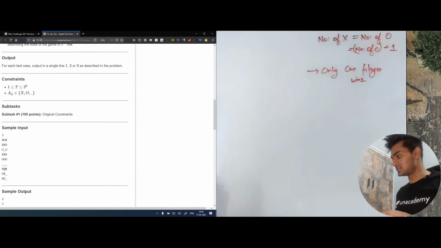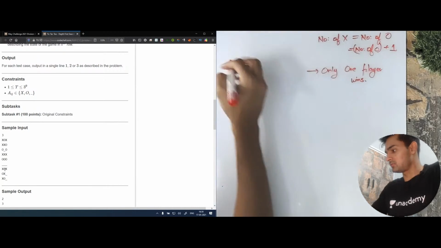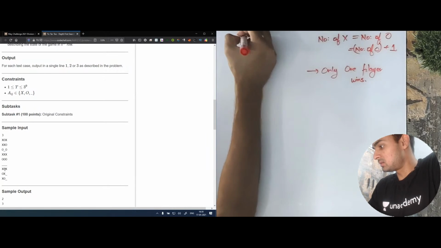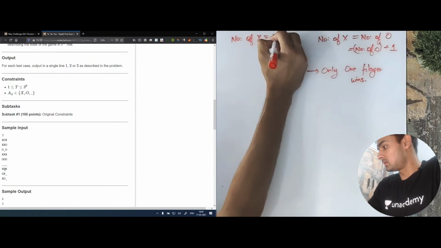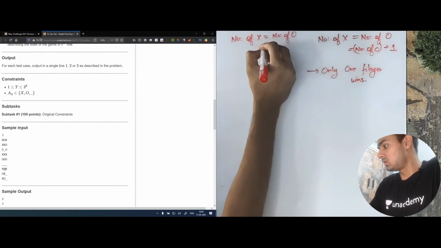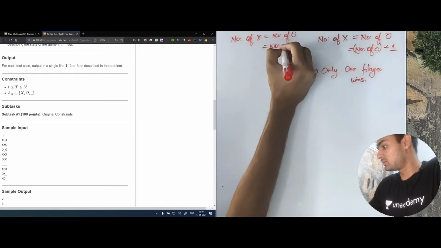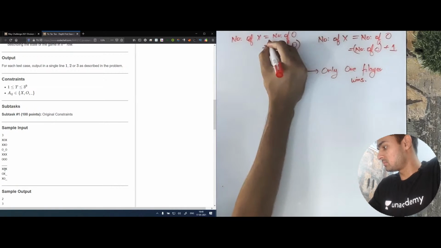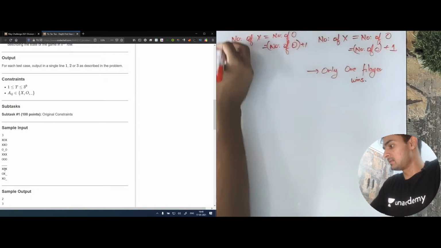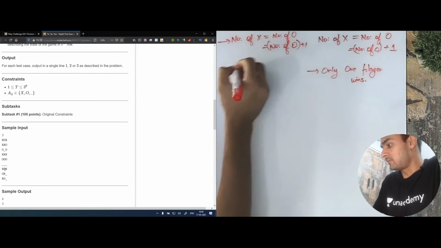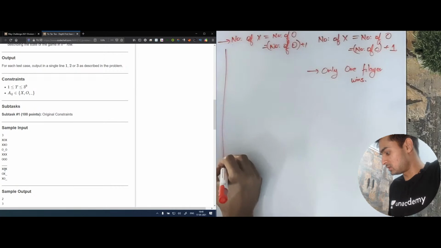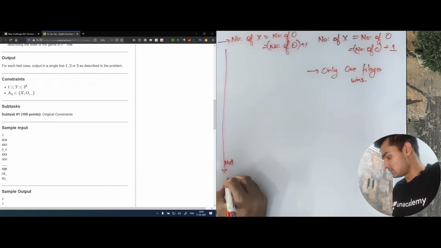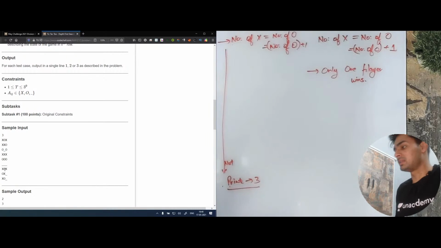The very first condition that we need to check is that the number of x is equal to the number of O's, or it should be equal to the number of O's plus 1. If this is possible, then it's okay. If this is not possible, then we can just print 3, because we know that this is not a valid state.